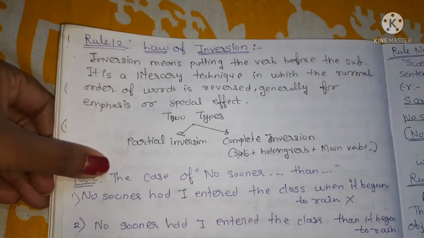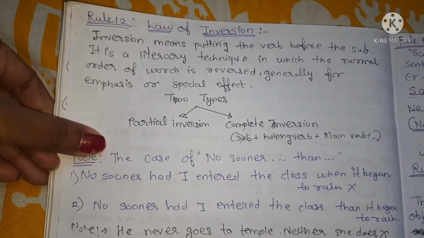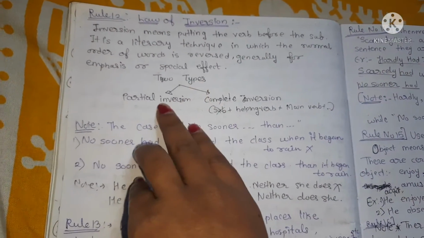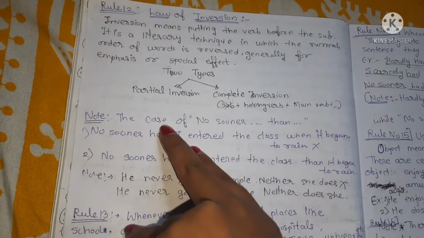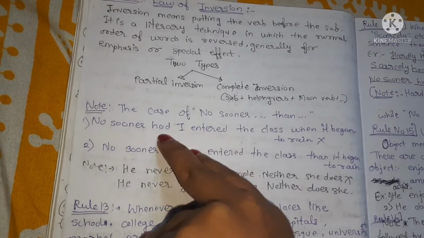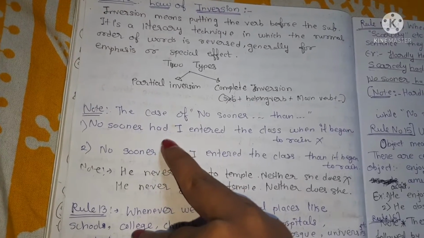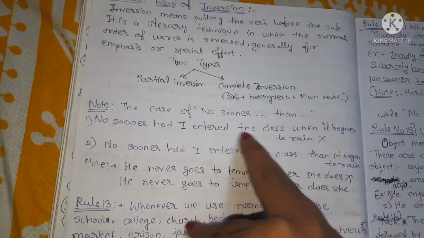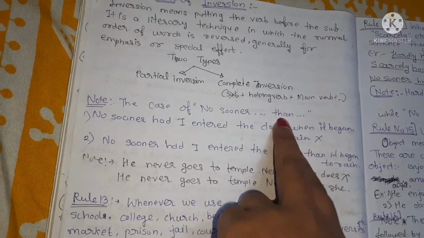Law of inversion. Inversion means putting the verb before the subject. It is literally a technique in which the normal order of the words is changed. There are two types: partial inversion and complete inversion. Now the case of no sooner than. No sooner had I entered. Partial inversion means the verb comes before the subject. This is called inversion. In case of no sooner, we always use had I entered. And in case of no sooner, always remember that we have to use than here, not when.